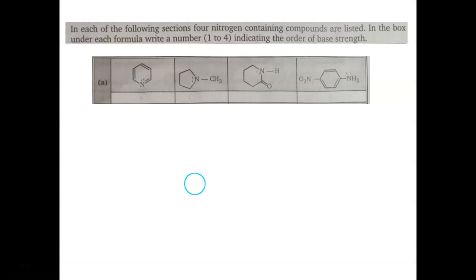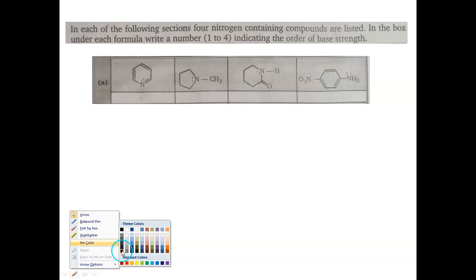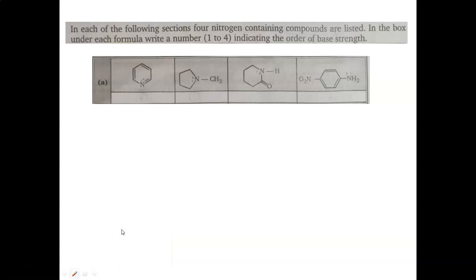Hello. Here are some questions where we are supposed to find the order of the basicity of the nitrogens involved. In the first set of molecules, we have nitrogens. Clearly, one thing standing out is the first carbon, where you have the plus I effect, and because of this plus I effect, the electron density on nitrogen is going to increase, and therefore the most basic nitrogen would be this one. So we assign number 1 to it.